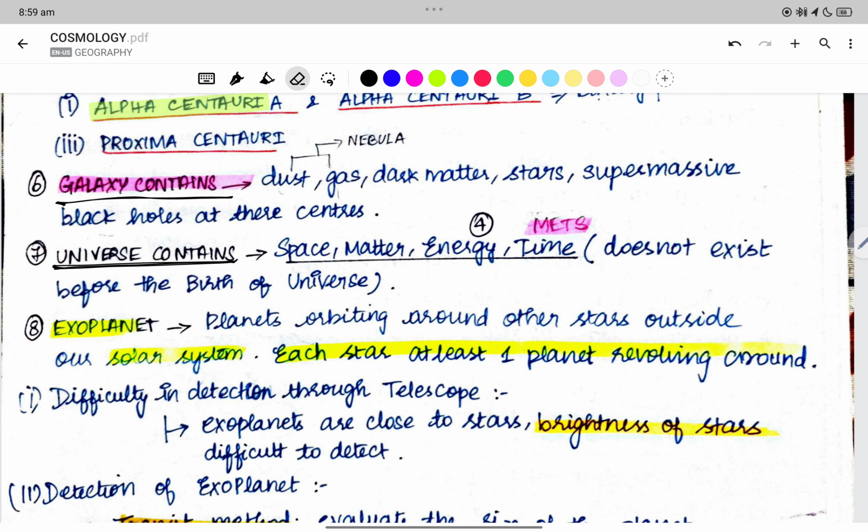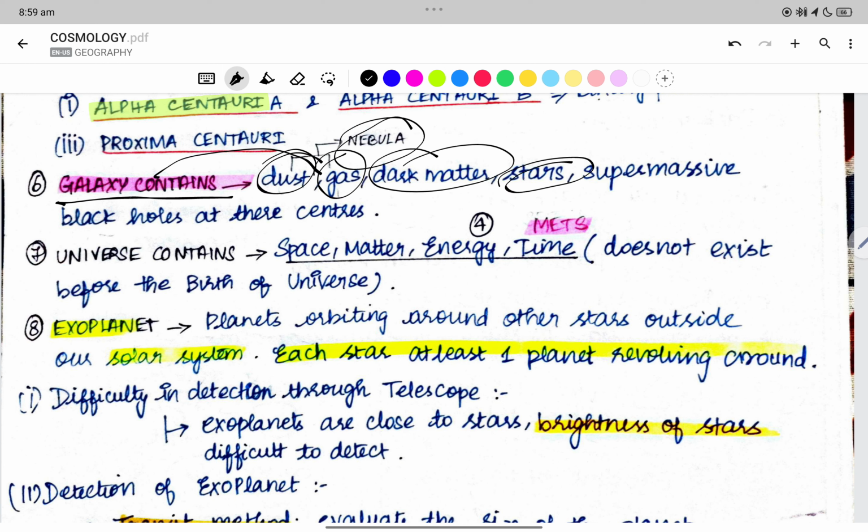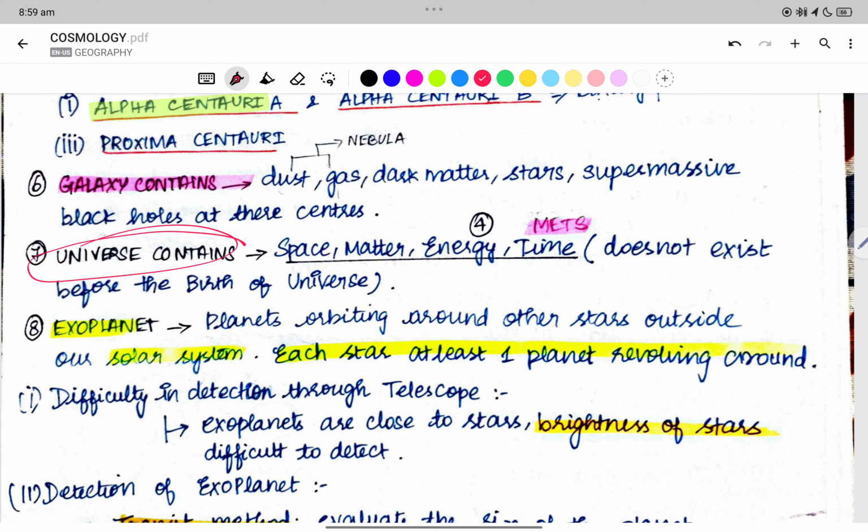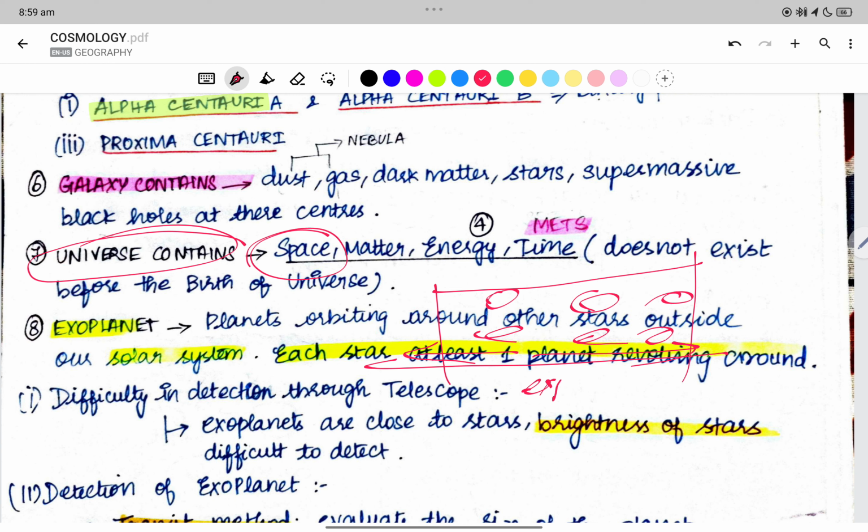Now what does the universe consist of? We should not write that the universe consists of galaxies, dust, gas, nebula, dark matter, stars, supermassive black holes. We should not write like this. Instead, what should we write? What does the universe consist of? The universe is going to have space, right? In this space only we will have galaxies, and the space is expanding. That is why we have space as an element of the universe.